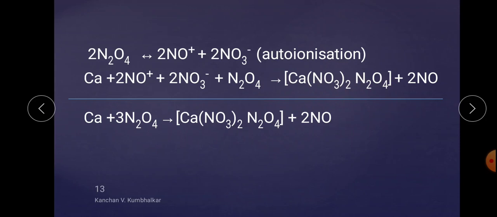Quite often, however, the solvated species formed as above are found to be nitrosonium nitrate compounds, for example scandium nitrate N2O4 or Fe(NO3)3·3N2O4 and so on. So there are various formations, which can be further reacted.